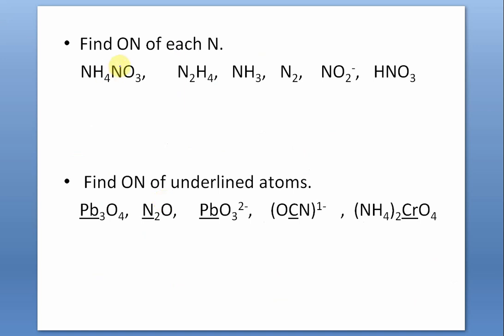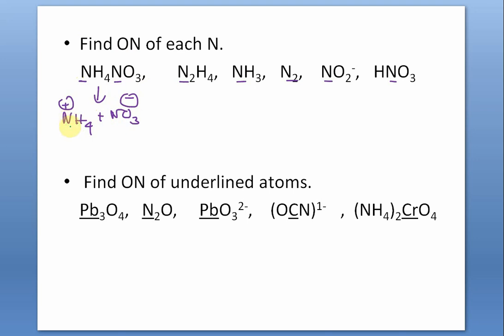Now, oxidation number of nitrogen in all these compounds. This nitrogen, this nitrogen, this. Now this is ammonium nitrate. One nitrogen is present in the positive ion, the cation, and the other nitrogen is present in the anion, the negative ion. So you cannot do it by the 2x method. You have to split: this is ammonium ion and nitrate ion, and apply the x method separately.